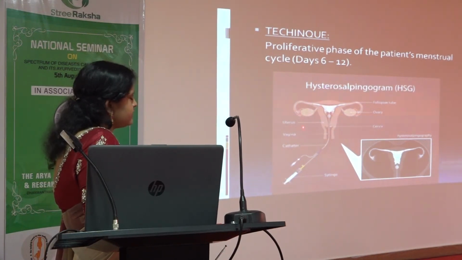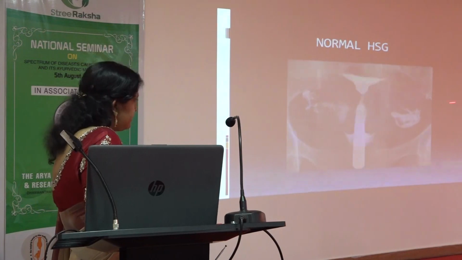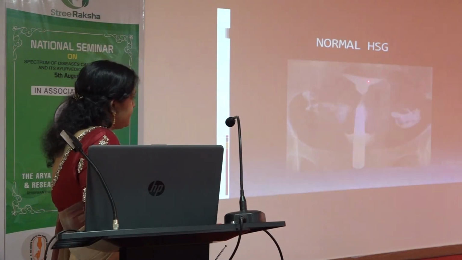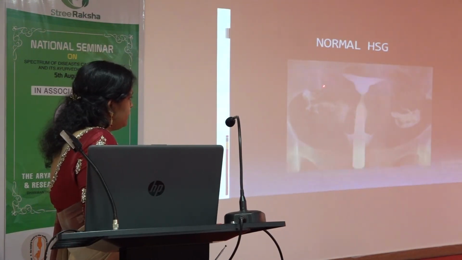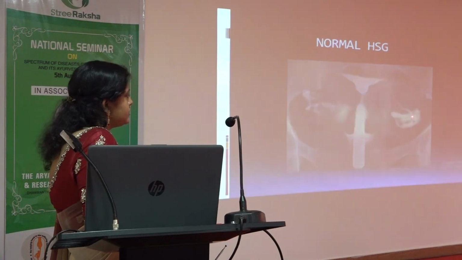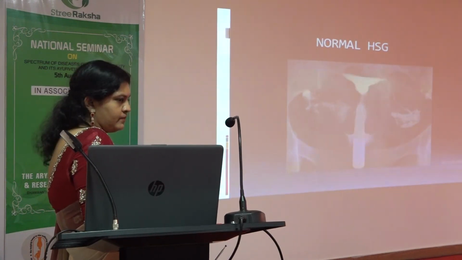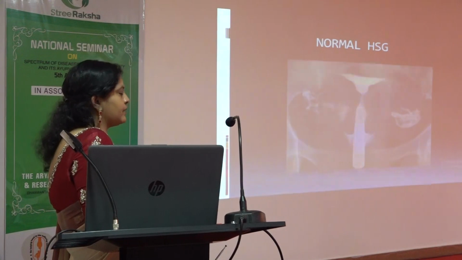If it comes out, then it is normal. If it doesn't come out, then there is some block in there. So this is a normal HSG where we'll see the endometrial cavity. This is the fallopian tube and this is the spillage. The spillage indicates that it is normal. Then she has every chance of becoming pregnant.